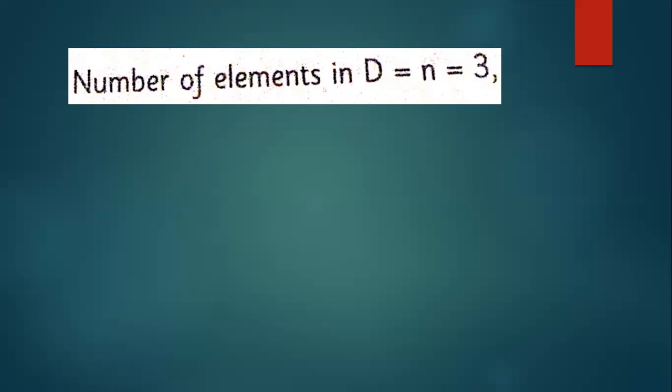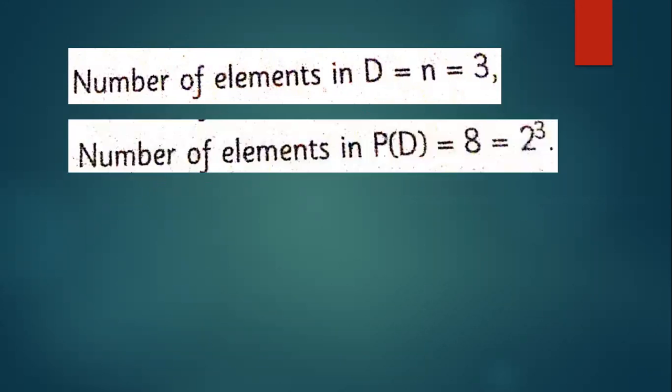How many subsets will there be? 2, 3, 2, 3, 6? No. So 2 power what? 12? No, 12. 2 power what is the formula? 2 power 3 means 2 multiply 2 multiply 2. You will get 2 2s are 4, 4 2s are 8. So the number of all possible subsets of this set will be 8.